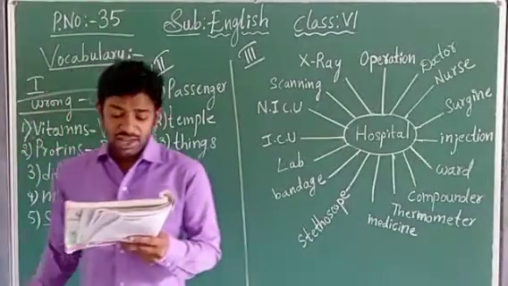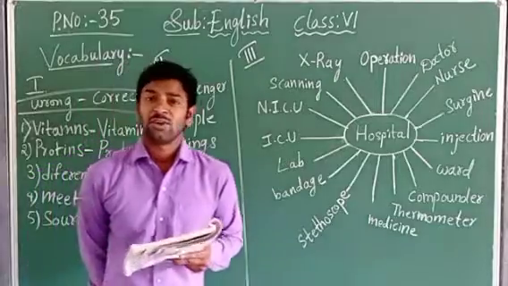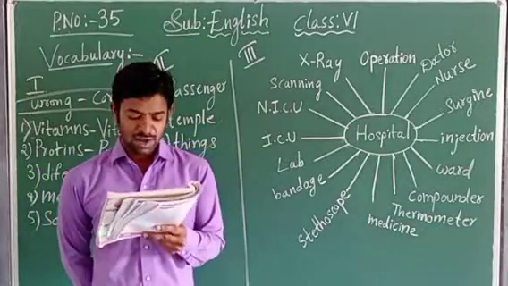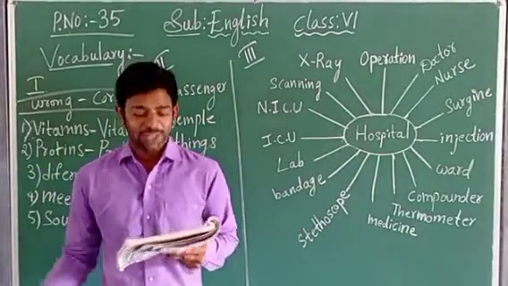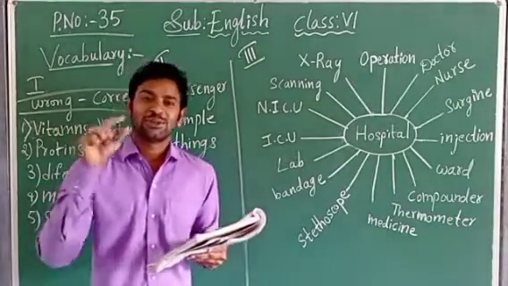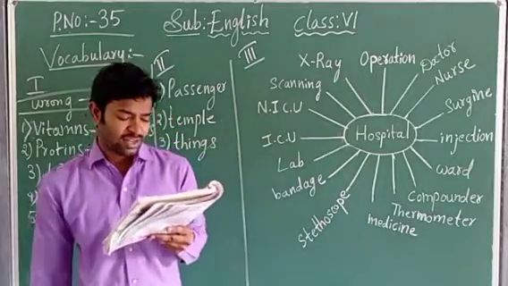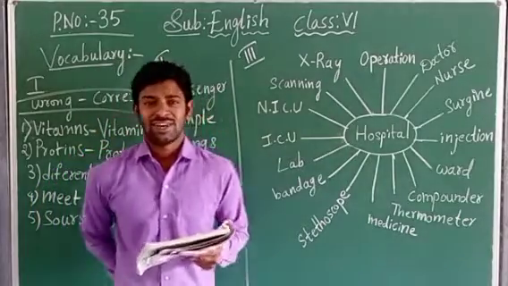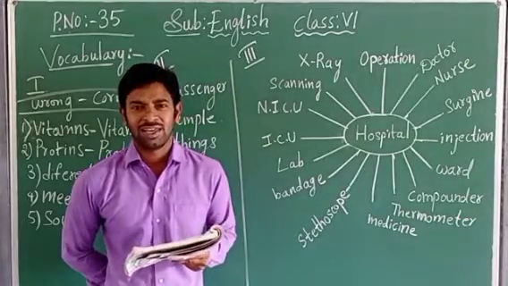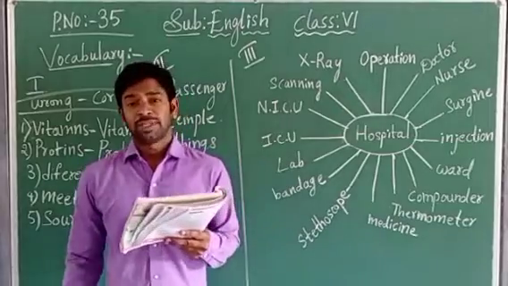Next, fourth one is treatment, operation, surgeon, blackboard. Treatment. Who will give the treatment? The doctor will give the treatment. Operation. Who will do the operation? The doctor will do the operation. Surgeon. Surgeon is nothing but the doctor who is going to do the operation. These are related to what, children? These all are related to the hospital, where people are getting treatment.